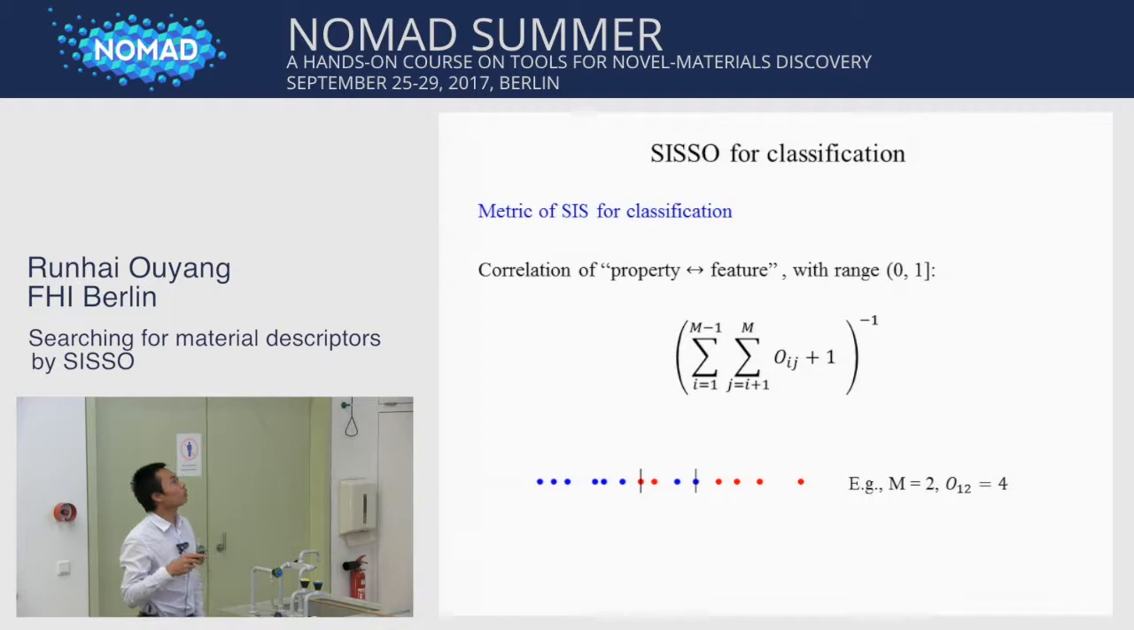Also, we need a metric for the C's for classification, because the C means inner product for quantitative property, but for classification, we define the correlation to be the reciprocal of the overlap. Here we plus 1 because we want this quantity to have the range from 0 to 1. For example, here we have 2 groups, blue and red. So the number of all overlap data is 4, so 1, 2, 3, 4.